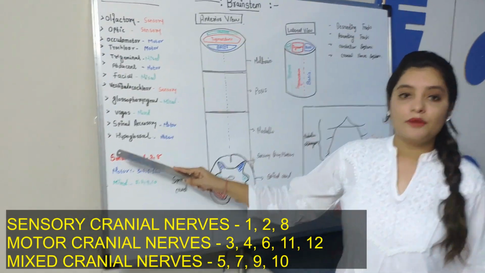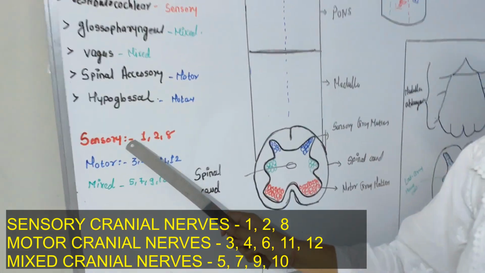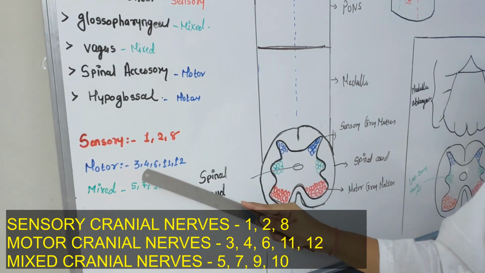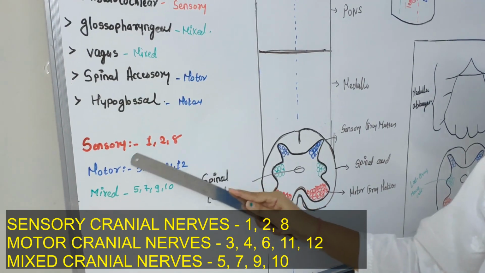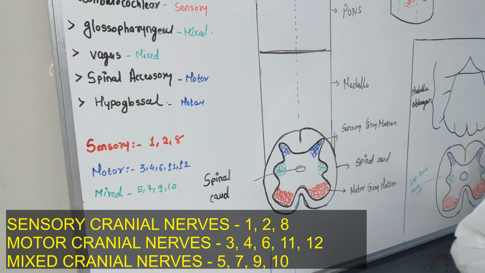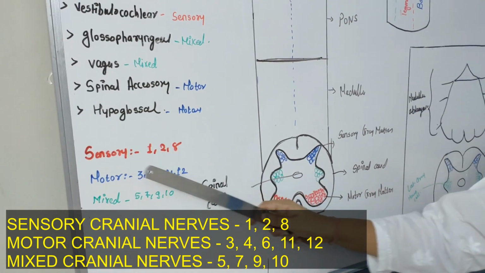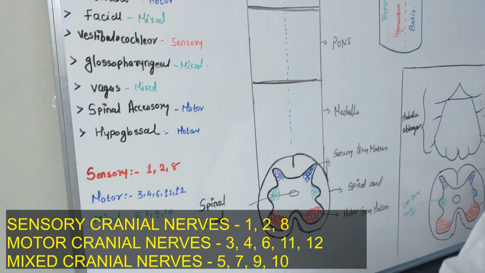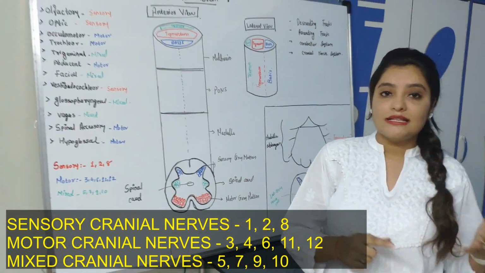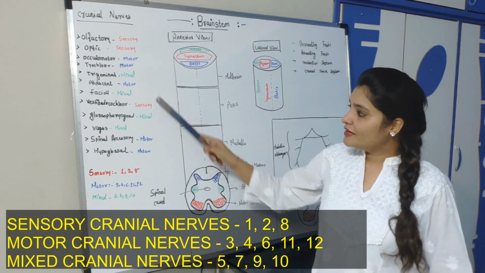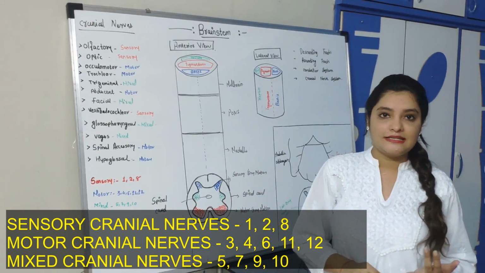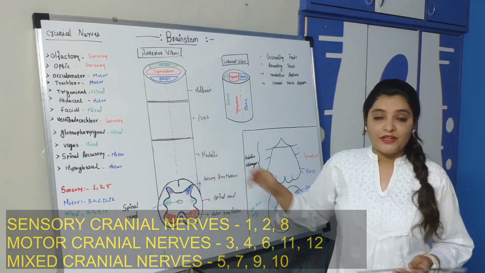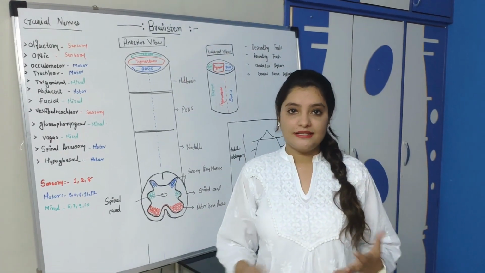So mainly cranial nerves 1, 2 and 8 are pure sensory in nature, means they have sensory nuclei as well as sensory fibers. Cranial nerves 3, 4, 6, 11 and 12 are pure motor nerves, means they have motor nuclei as well as motor fibers. And 5th, 7th, 9th and 10th, these four cranial nerves are mixed in nature, means they have both sensory as well as motor fibers. It is very important to know about the motor, sensory and mixed nerves because the situation of nuclei depends on it. So let's start with the development of the brainstem.